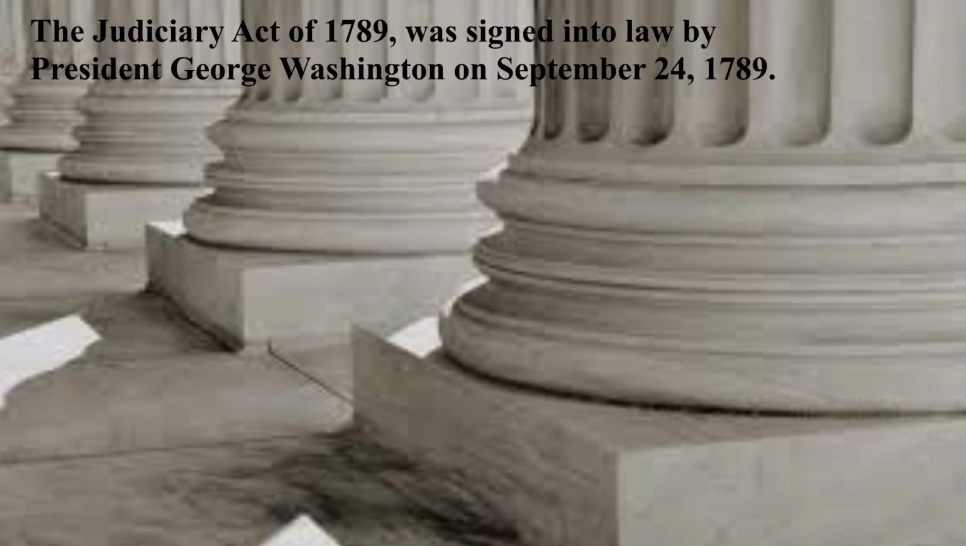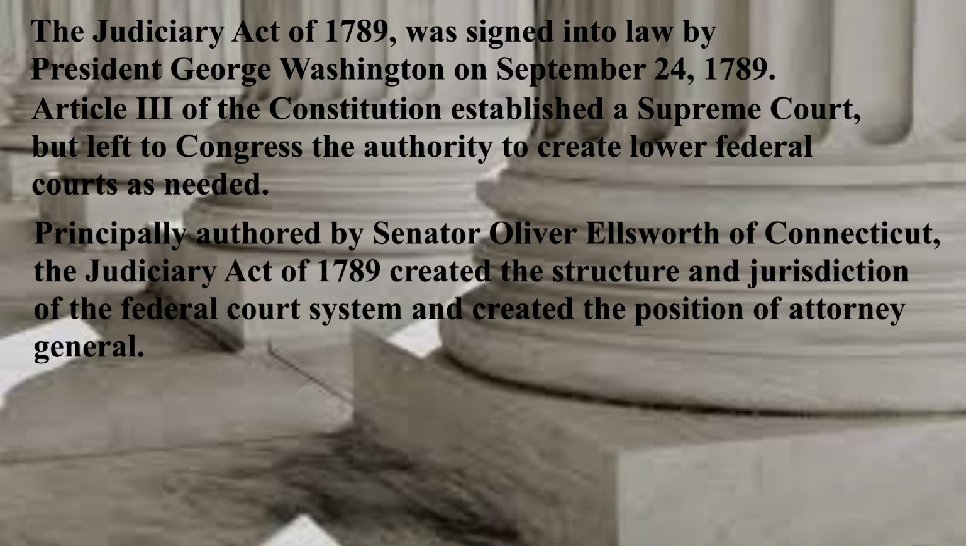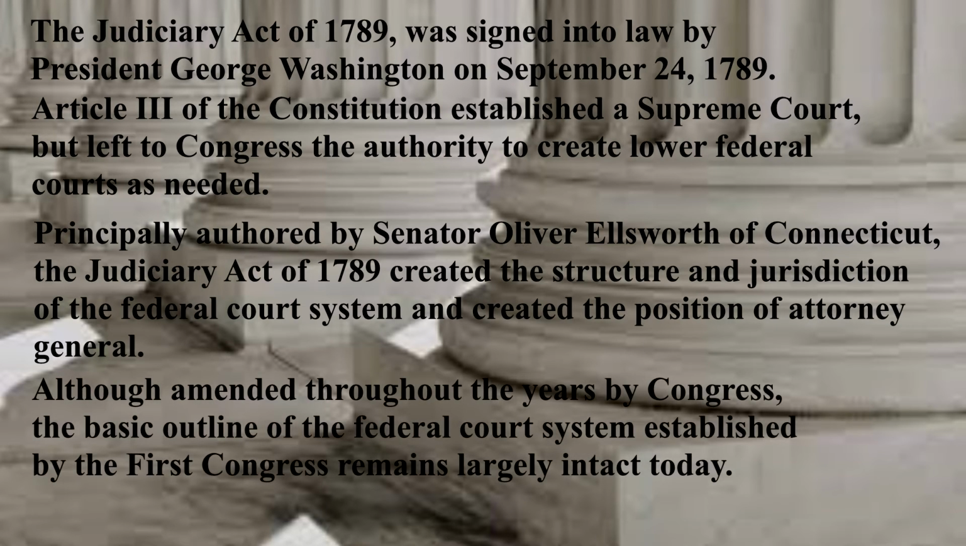The Judiciary Act of 1789 was signed into law by President George Washington on September 24, 1789. Article 3 of the Constitution established a Supreme Court, but left to Congress the authority to create lower federal courts as needed. Principally authored by Senator Oliver Ellsworth of Connecticut, the Judiciary Act of 1789 established the structure and jurisdiction of the federal court system and created the position of Attorney General.